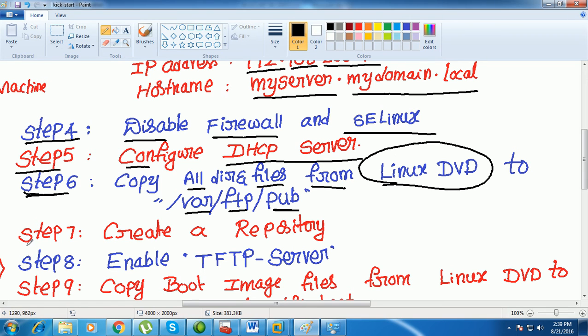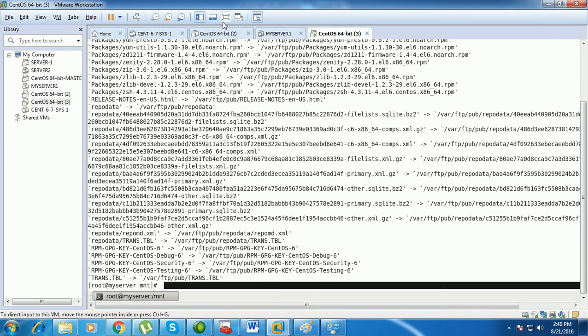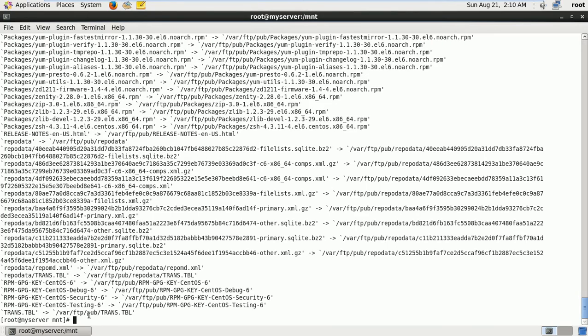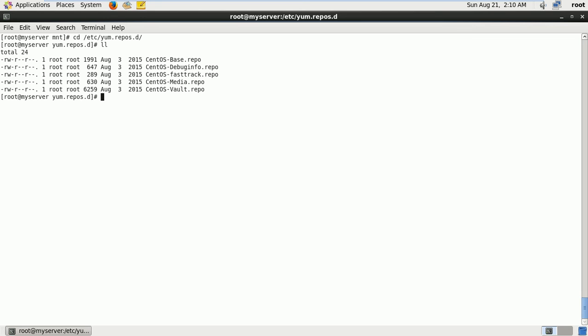The next step, we need to create a repository. The repository files will be under the etc directory, yum.repos.d. You can check it out. These are the default repositories for CentOS, and these are basically going to connect to the online repositories.